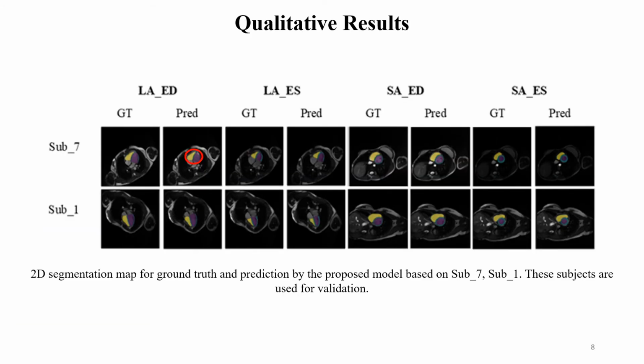Here are the qualitative results. We can see the ground truth and the prediction on the slices of our proposed model in long axis and short axis views. On subject 7, which we chose from the validation dataset, our proposed model provided some wrong pixel predictions. You can see it in the first row and the second column.